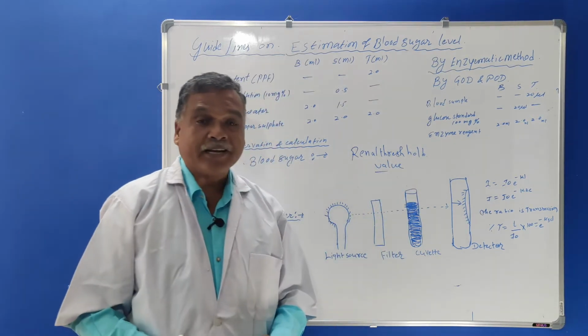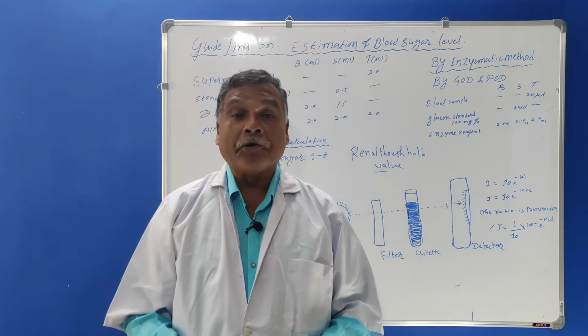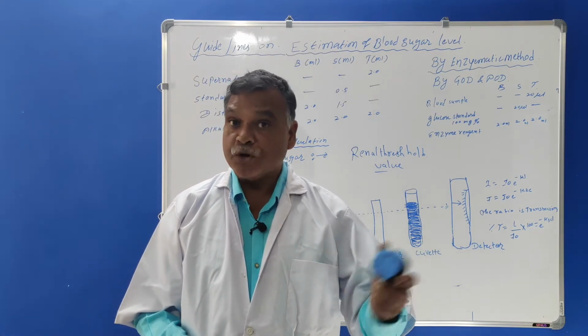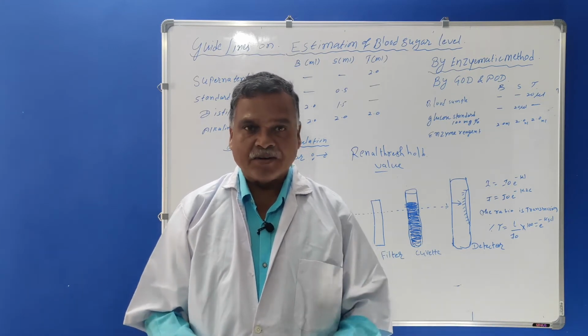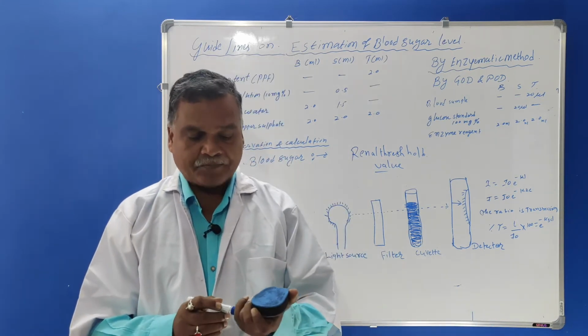So this 180 milligram percent of sugar is called the renal threshold value. It should not exceed. If it exceeds, someone will suffer from a disease called hyperglycemia.